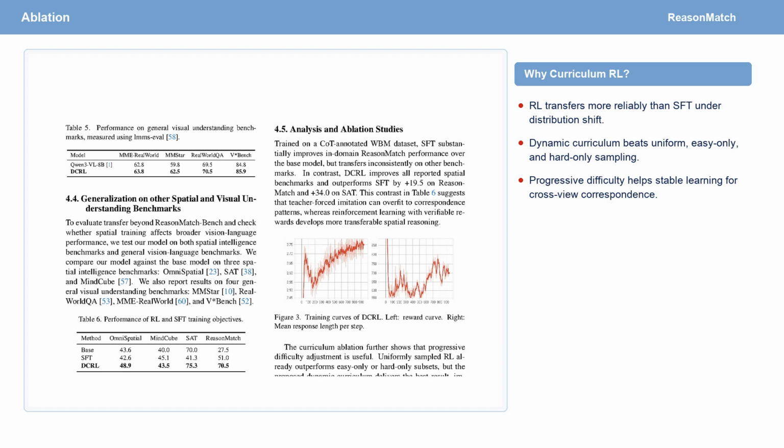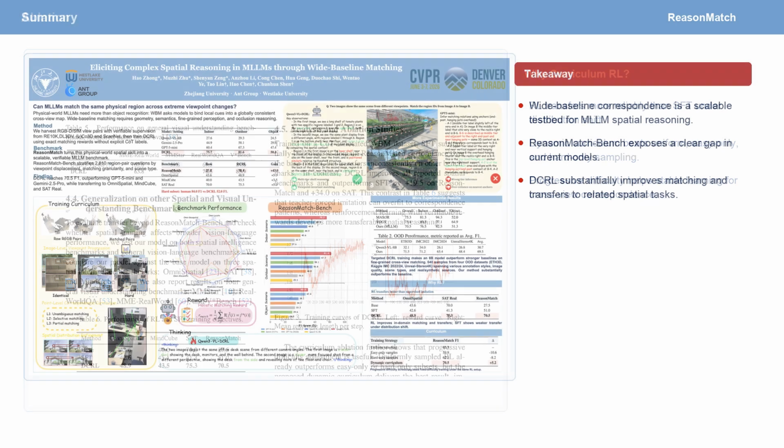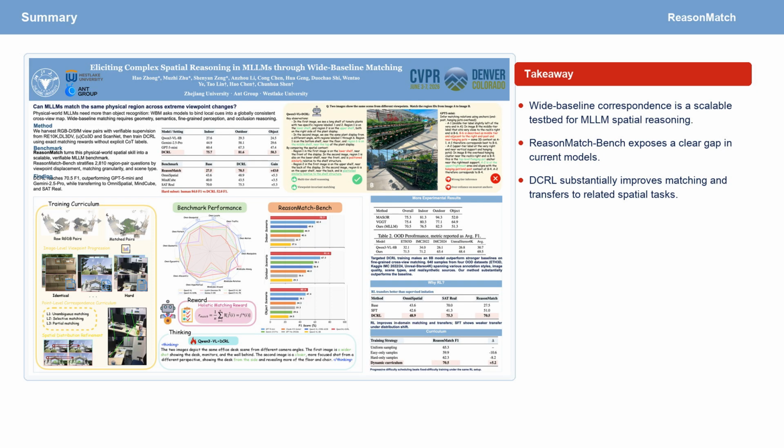In summary, ReasonMatch frames cross-view region correspondence as a scalable and verifiable way to evaluate and train spatial reasoning in MLLMs. ReasonMatch Bench exposes clear limitations in current models. DCRL shows that curriculum reinforcement learning with exact correspondence rewards can substantially improve this capability and transfer to related spatial tasks. At the same time, the remaining human gap shows that robust physical world spatial reasoning is still far from solved.